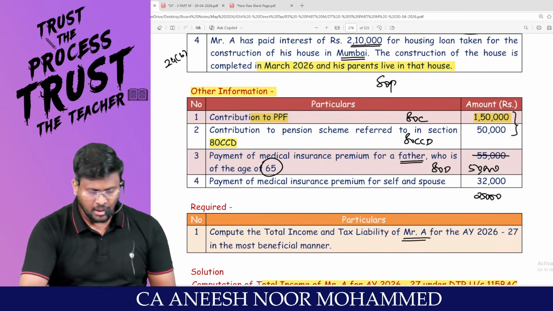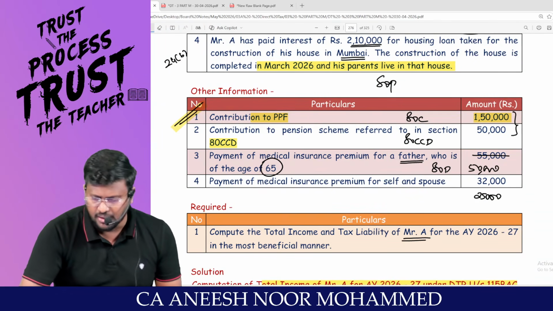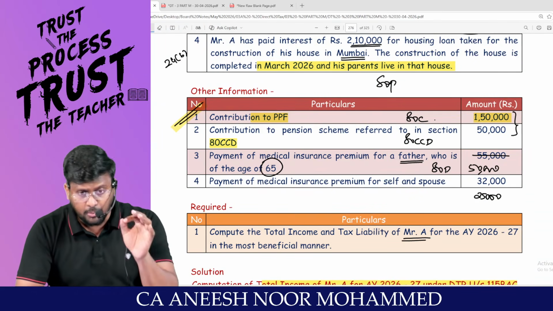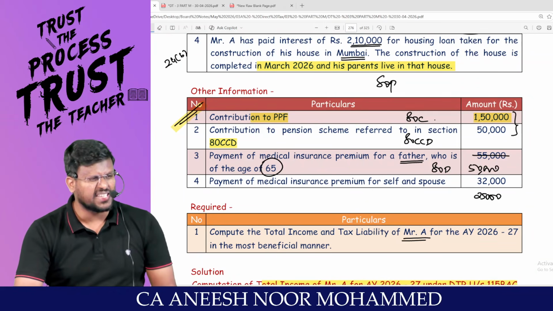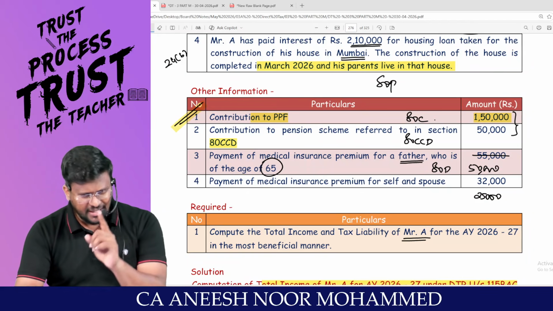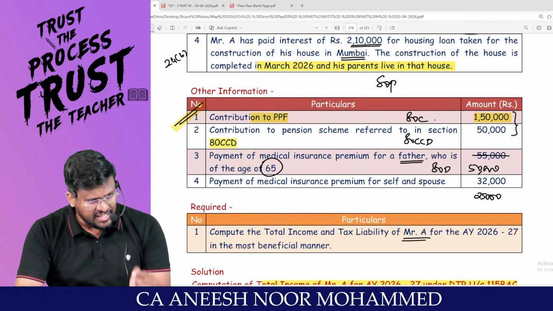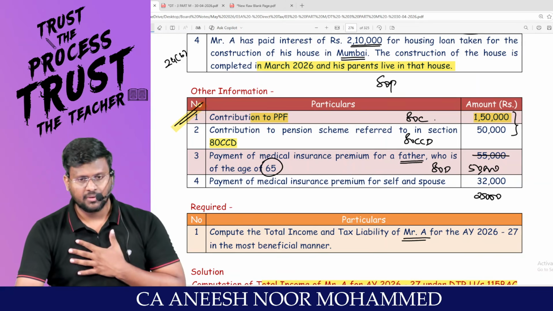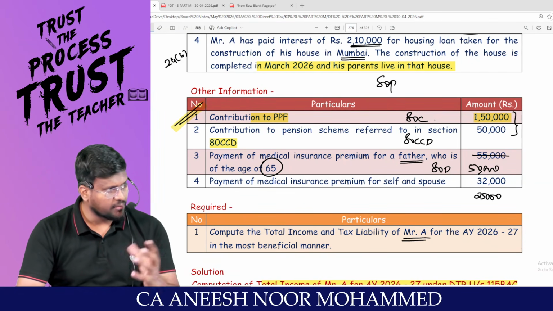Come on. Contribution to PPF, you are entitled to claim deduction under 80C. Contribution to pension scheme referred in section 80CCD. Sir, 80C plus 80CCC plus 80CCD subsection 1 should be restricted to 1,50,000.